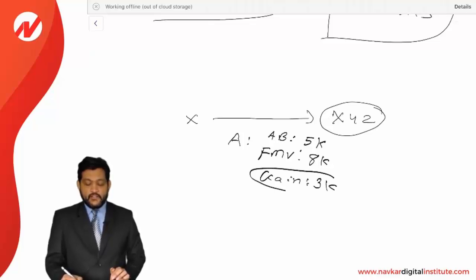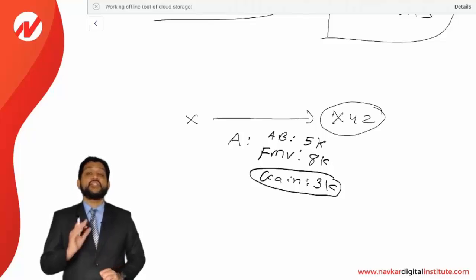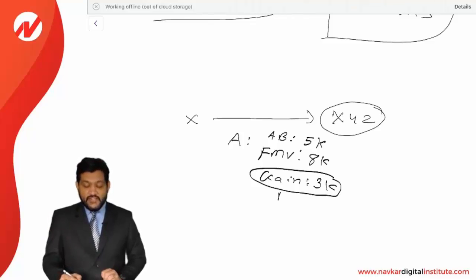Now friends, this 3,000 of gain is not going to be recognized at the time of contribution of the property. As we have already seen, this gain will not be recognized at the time of contribution. So this gain is called a built-in gain.